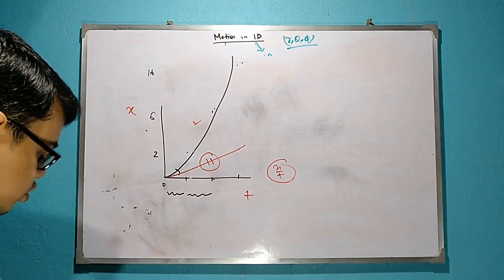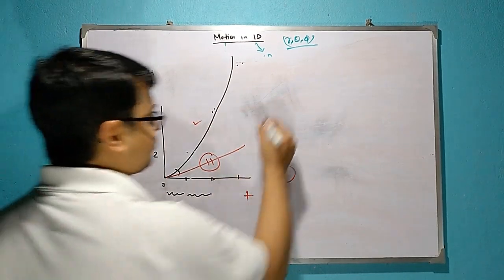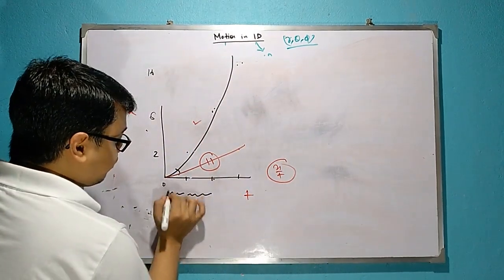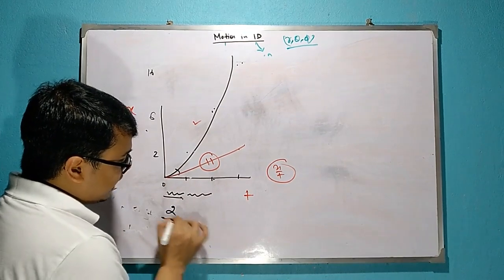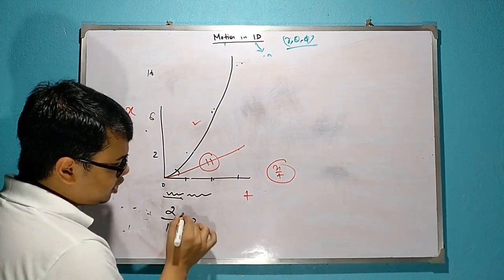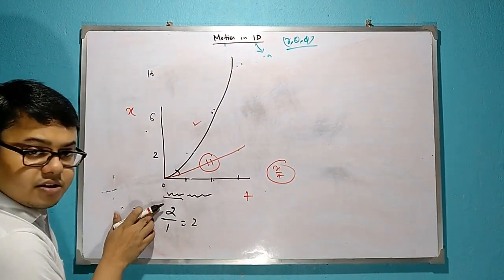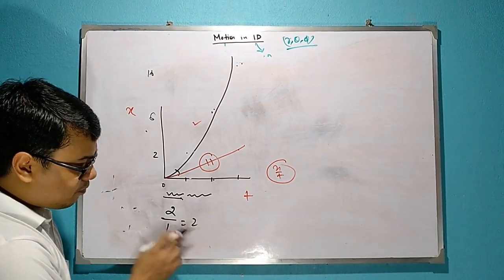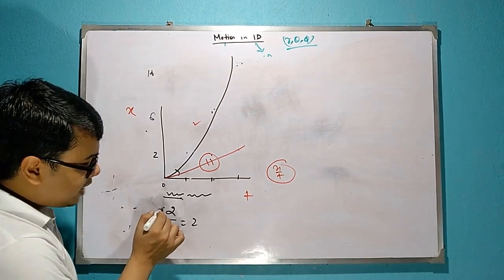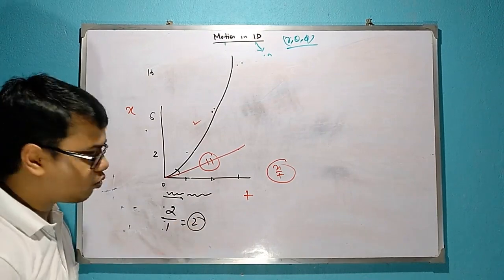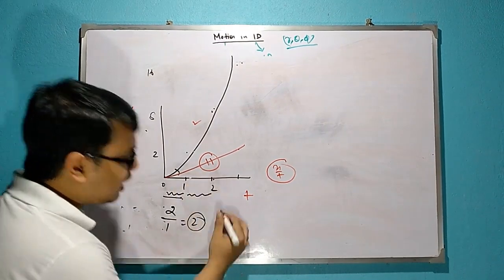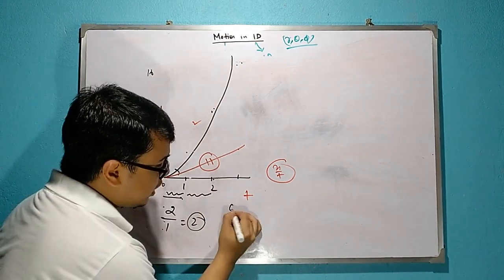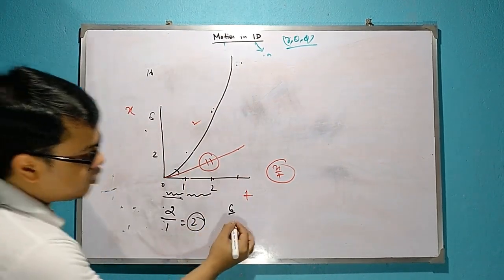Okay. So, for non-uniform, that means for 0 to 1, the distance covered is 2 and time is 1. The change in distance in unit time is called velocity. So, the change is 2, so x by t is how much? 2. So, here velocity is 2. Similarly, from 1 to 2, the change in time is 1, but here the change in distance is 6. So, between 1 and 2 the velocity is 6.